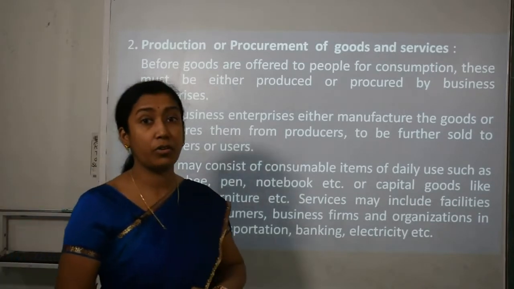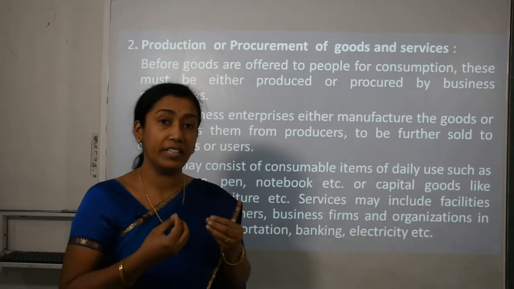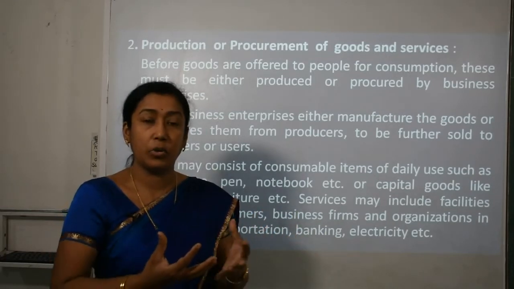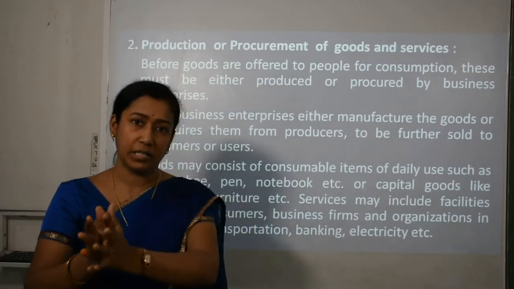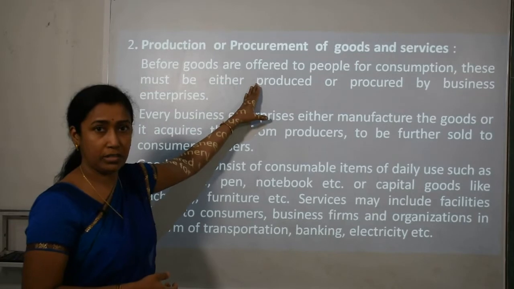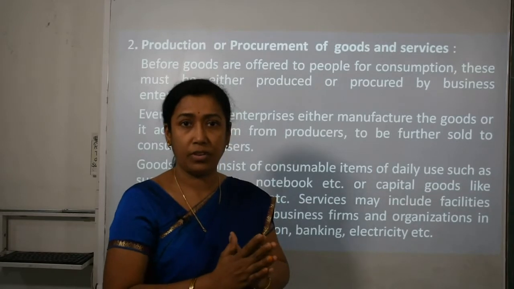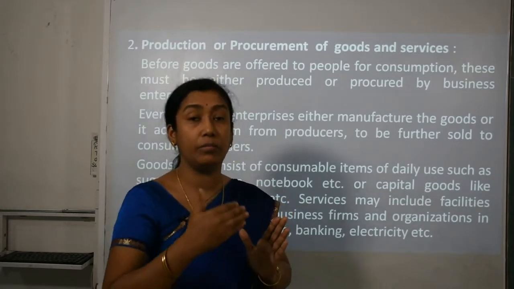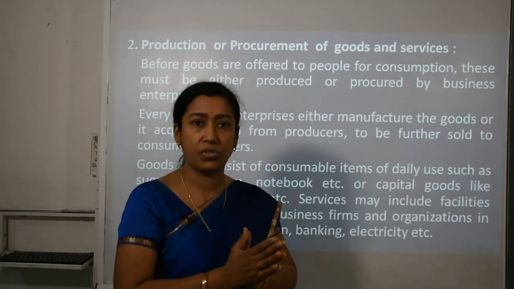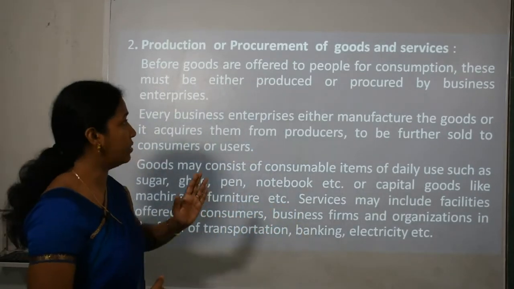Now the second feature is production or procurement of goods and services. Production means any kind of goods and services when it is produced. Procurement means we are collecting and allocating resources for satisfying somebody's needs or for supplying somewhere. Before goods are offered to people for consumption, they need to be produced somewhere. Any kind of product must be produced or manufactured in an industry, factory or company. Then only can it be supplied to the ultimate consumer.